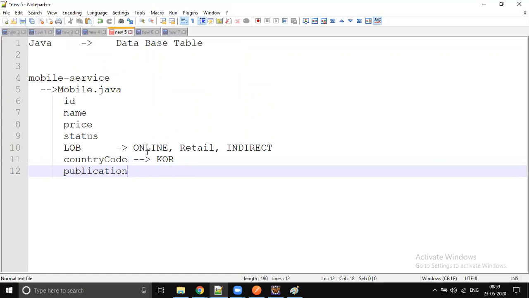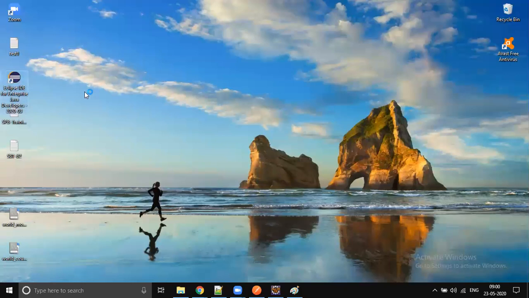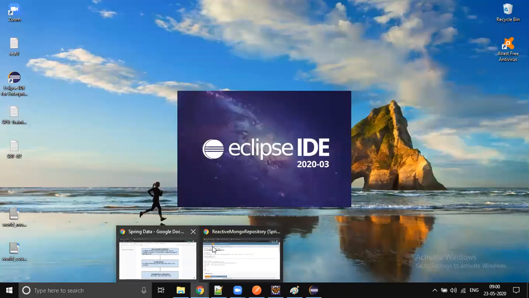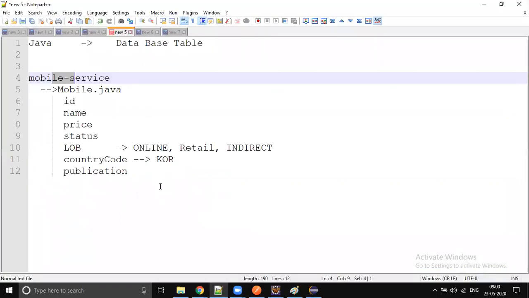So anyway, mobile service right now has no database integration. So let me open the workspace meanwhile, so you get a better idea. I don't know whether you completed that assignment or not. That time it was hard coded data, but in real time it won't be hard coded data. We should get it from the database. And you can ask me why we are adding all these things.